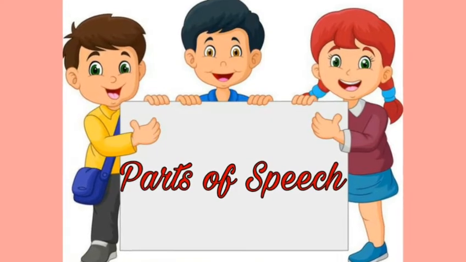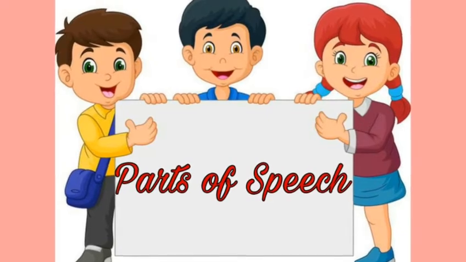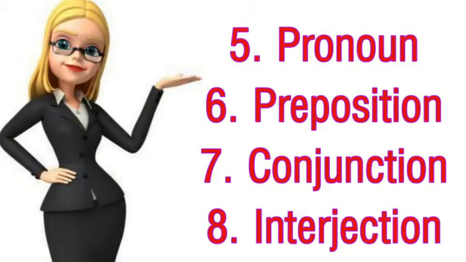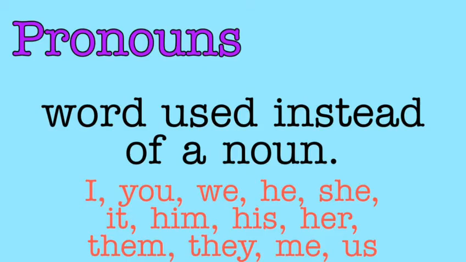Today we are going to learn the remaining parts of speech: pronoun, preposition, conjunction and interjection. The next part of speech is pronouns. What are pronouns? Words used instead of a noun. Every now and then we cannot keep repeating the name of a person, place, animal or a thing.